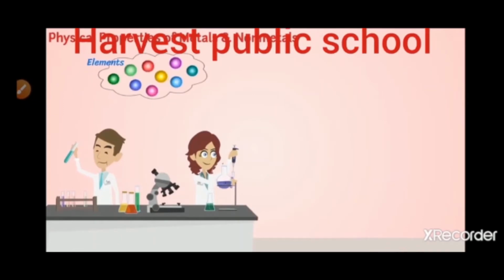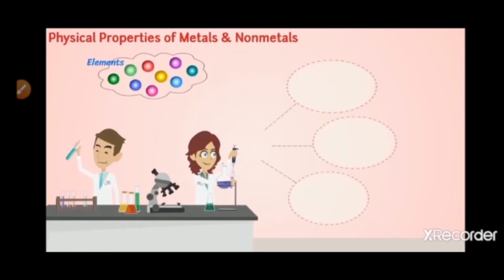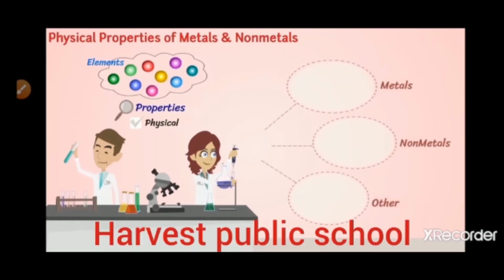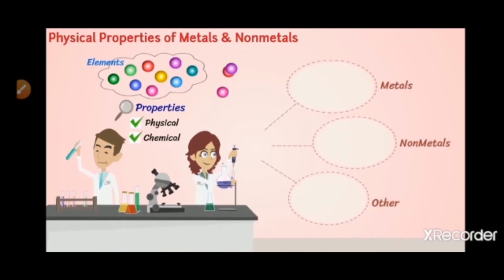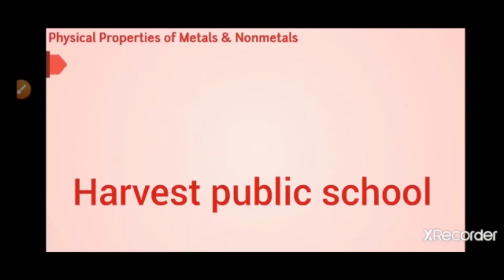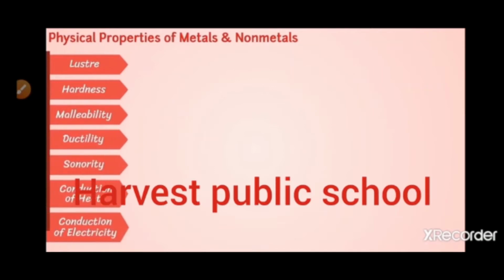When the scientists were busy discovering elements, they found it necessary to classify elements into metals, nonmetals and other categories depending on their physical and chemical properties. Now let us discuss the physical properties of metals and nonmetals. These are as follows.